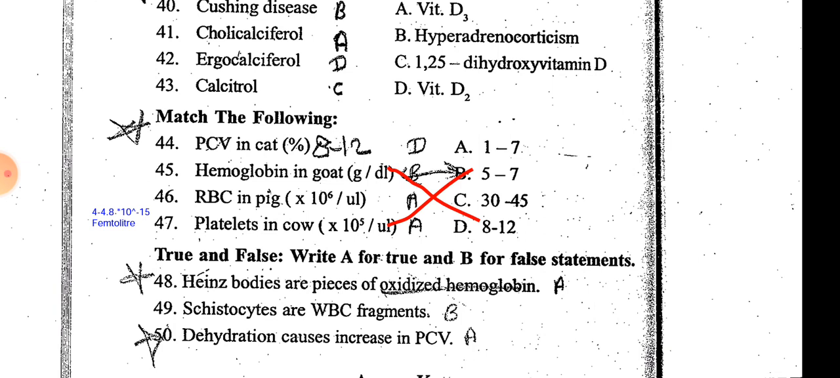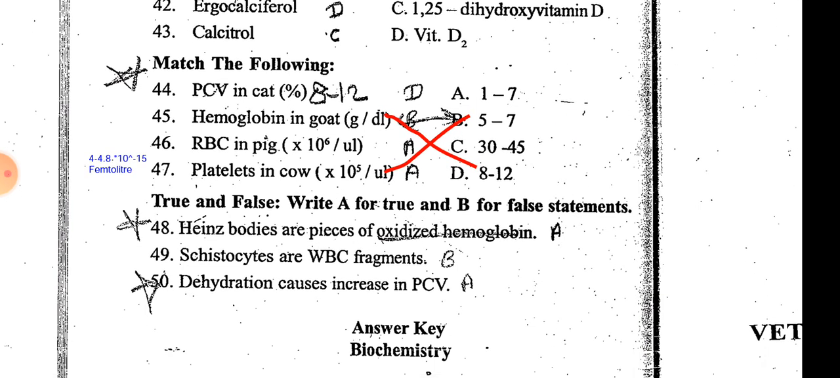True false, Heinz bodies are pieces of oxidized hemoglobin. They are present in red blood cells, and they are the remnants of the nucleus of red blood cells. In initial stages, red blood cell has the nucleus, but as the red blood cell matures, they have no nucleus. Their nucleus is reduced or eliminated, but some red blood cells failed to remove all of the constituents, and some part remained, which is known as Heinz body of red blood cell. Remember that the mammals do not have nucleated red blood cells, whereas the avians have nucleated red blood cells.